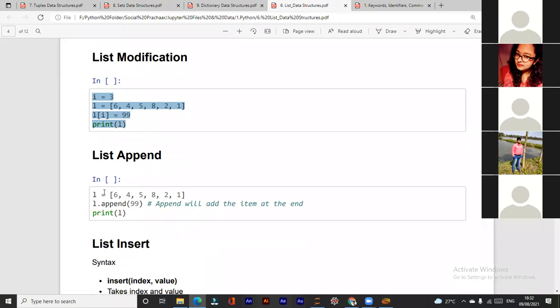Right? Now we have the append method also. To add any element to the list, we use the method append. I have created this list. If I want to add any other element or item in this list, I can use append, and it will add this item at the end of the list. Okay, so let's see this.